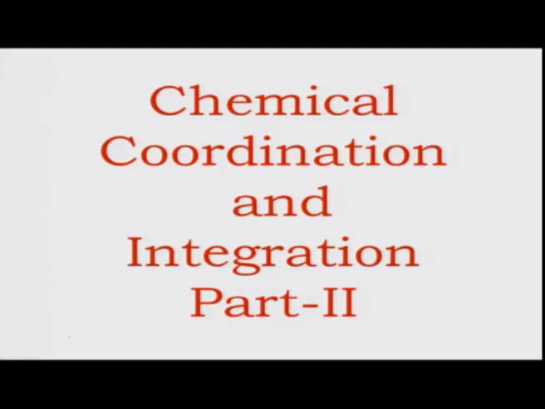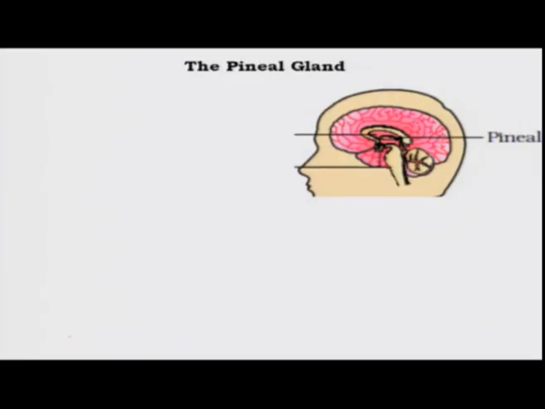Finally, I also started discussing some of the hormones that belong to the endocrine system. We were moving in an order from the top downwards. We talked about the hypothalamic hormones, those released from the hypothalamus part of the brain. Then we moved on to the hormones released from the pituitary of the brain. Now, we are going to move on to the next endocrine organ in this hierarchy, which is the pineal gland.